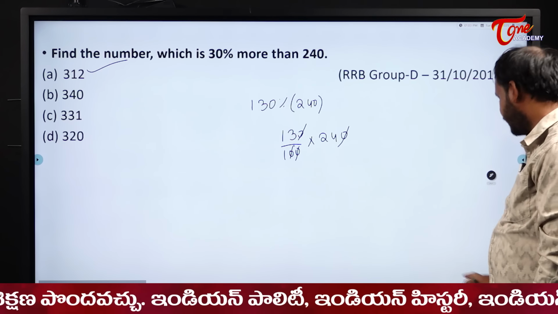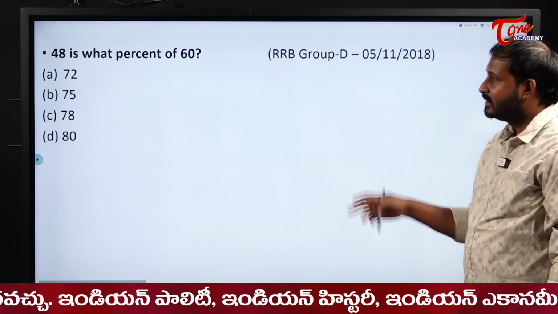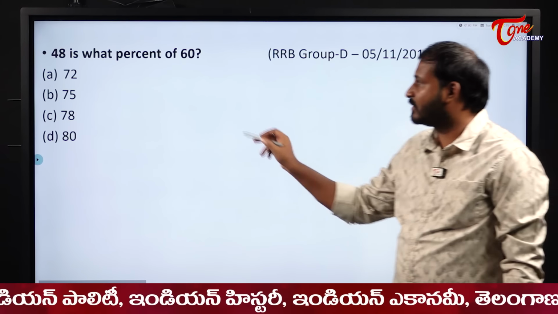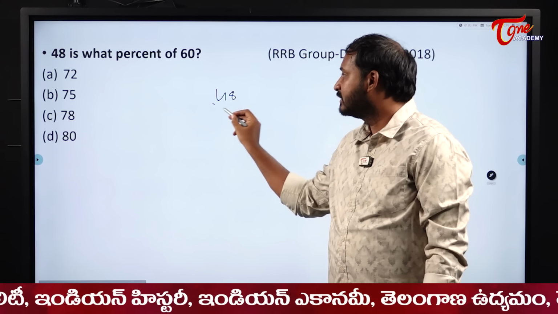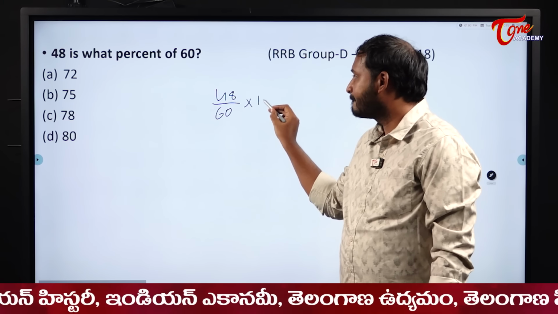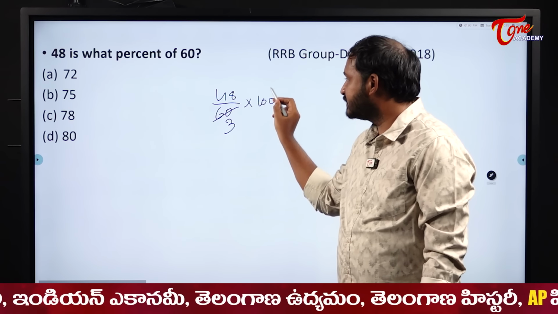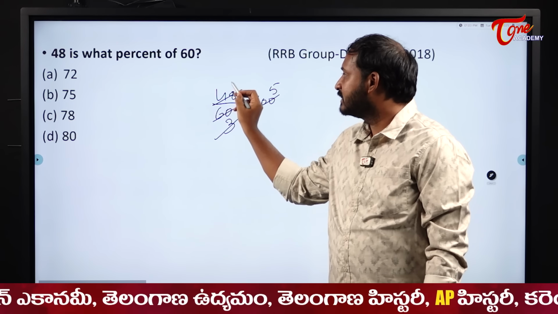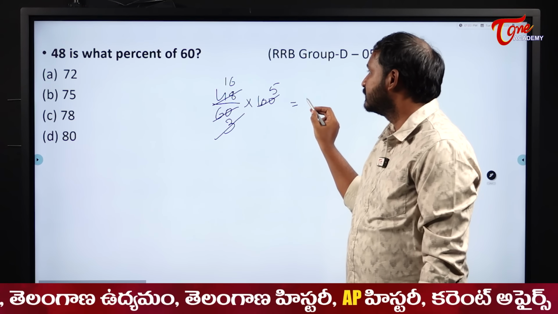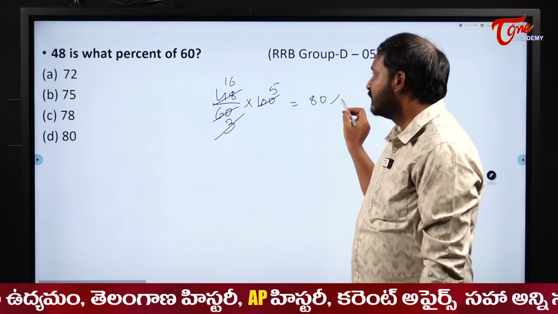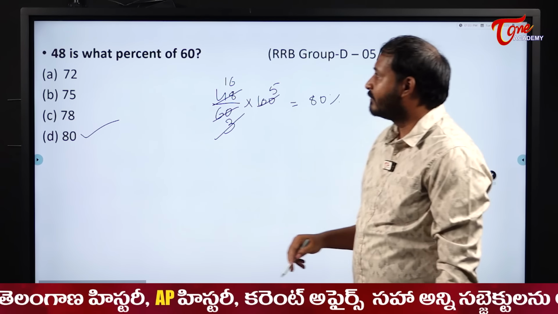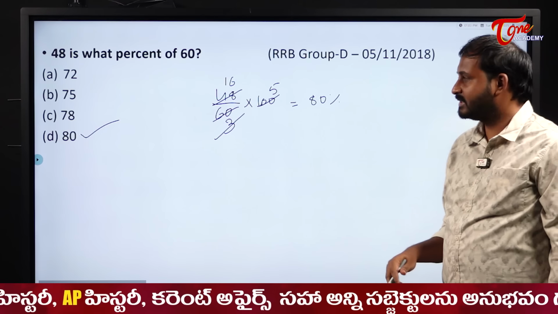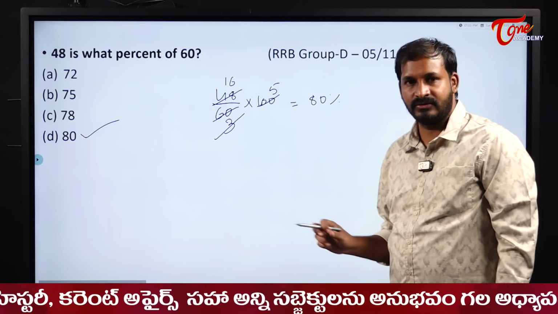These are just simple and easy calculation based questions. 48 is what percentage of 60 means what will you write? 48 by 60 into 100. 2 3s, 2 5s, 3 ones, 3, 16. So 16 5s are 80%. 48 is what percentage of 60? That is this one. So this is how you need to solve it.